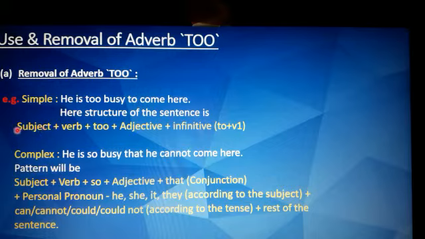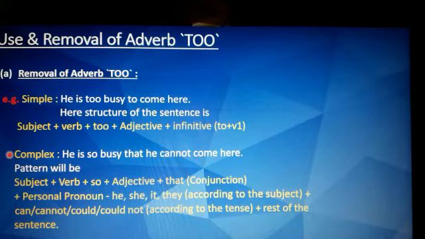So here the pattern is subject plus verb plus too plus adjective plus infinitive, which is to plus V1. Now the sentence he is too busy to come here is going to be changed to a complex sentence without changing the meaning. So here we come to the sentence he is so busy that he cannot come here.